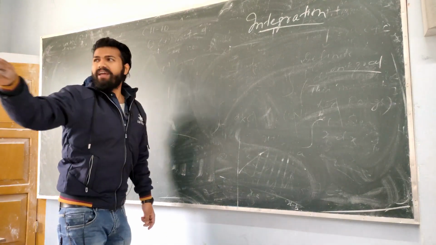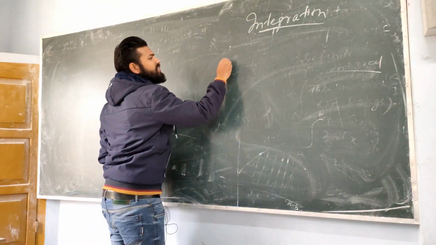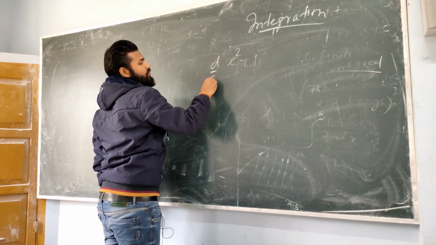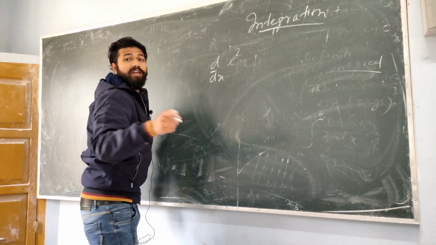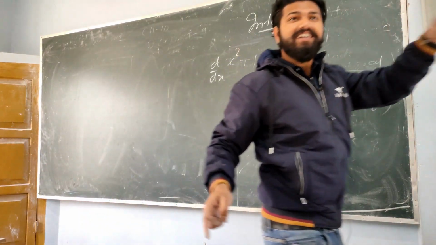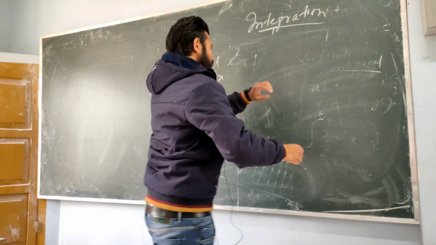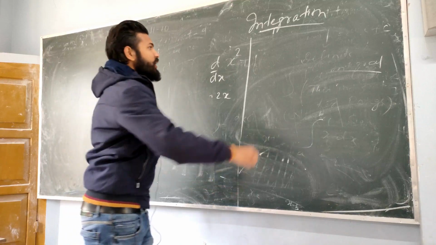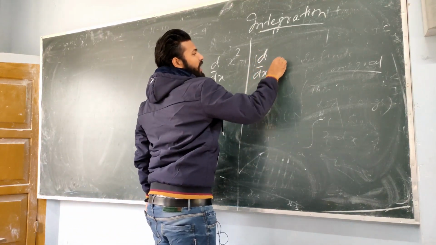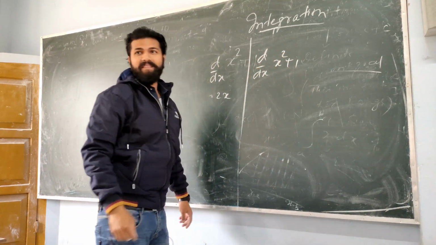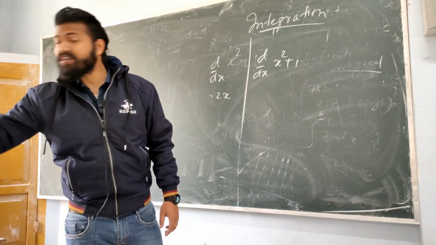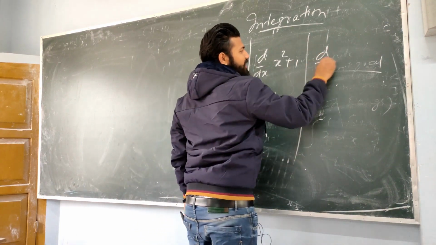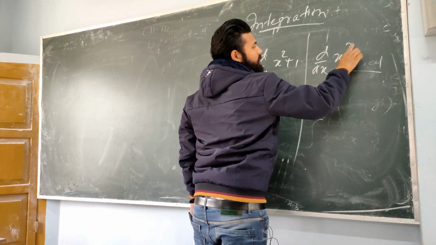Now, my dear, look here. If I ask you to differentiate x square plus 1, what is the differentiation d/dx of x square? Twice x. Good. The differentiation of x square is obviously 2x. Any problem? If I ask what is the differentiation d/dx of x square plus 1? The answer is 2x only. 2x plus 0 means 2x. If I ask you what is the differentiation of x cube, x square plus 3?